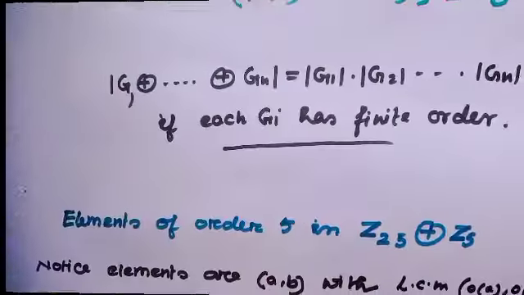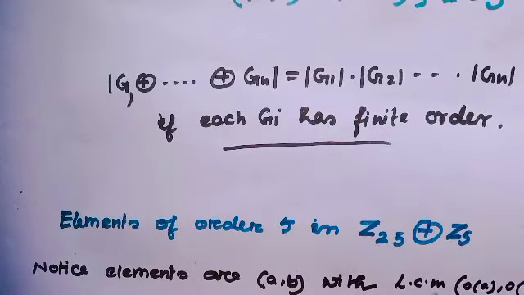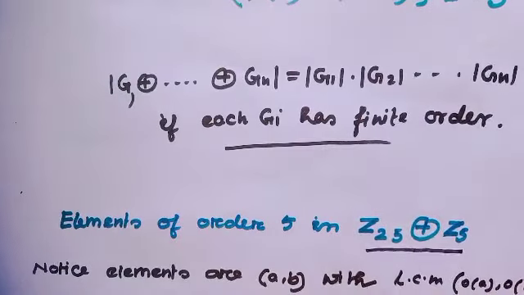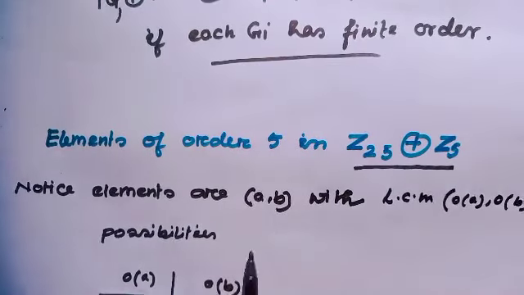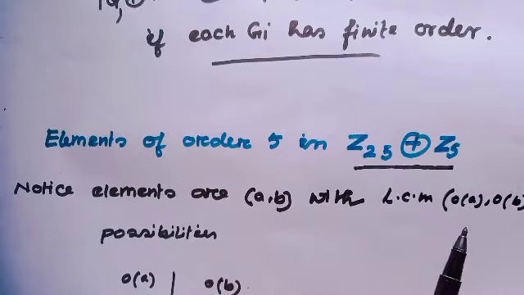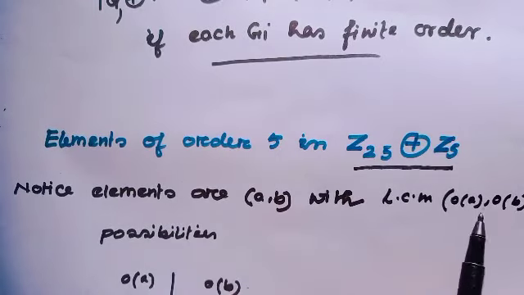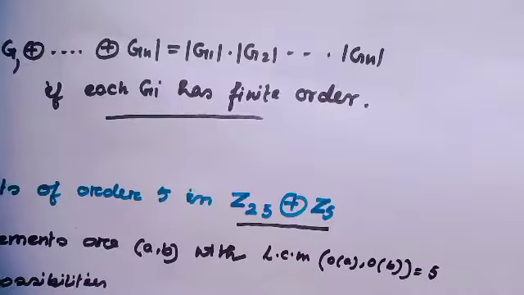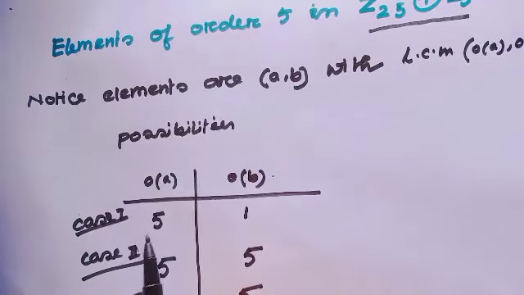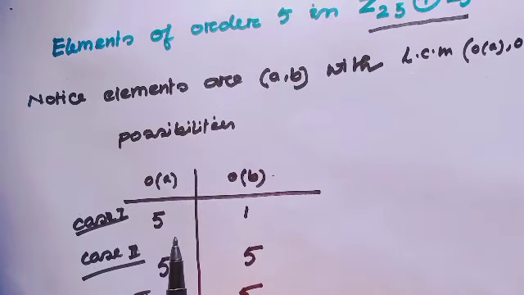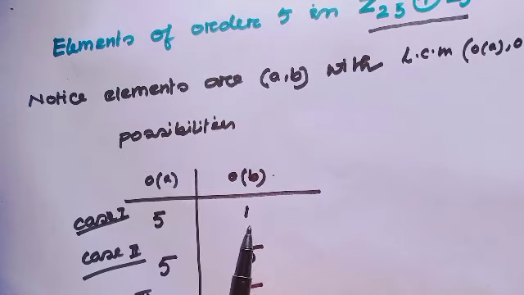Okay. Now let's see the elements of order 5 in Z25 direct product Z5. Notice here the elements look like (a, b), and since the order is 5, the condition is that the LCM of order a and order b equals 5. So there are many possibilities for the order of a and the order of b. The possibilities are: a could have order 5 and b could have order 1.